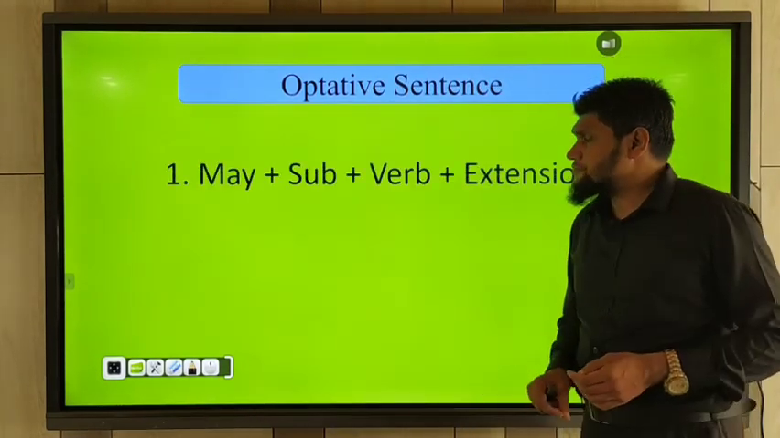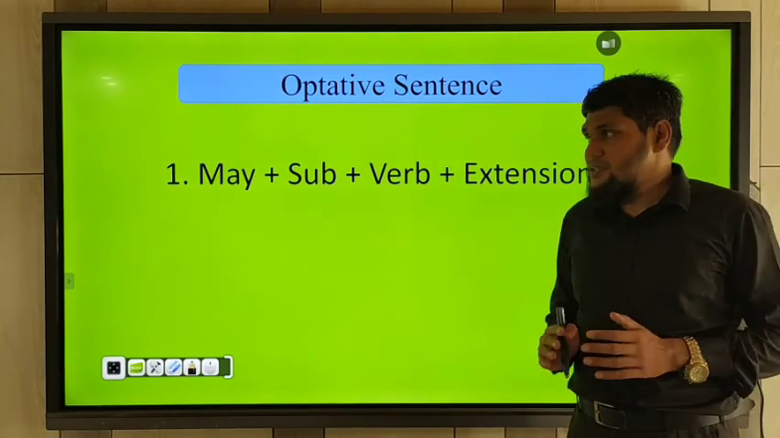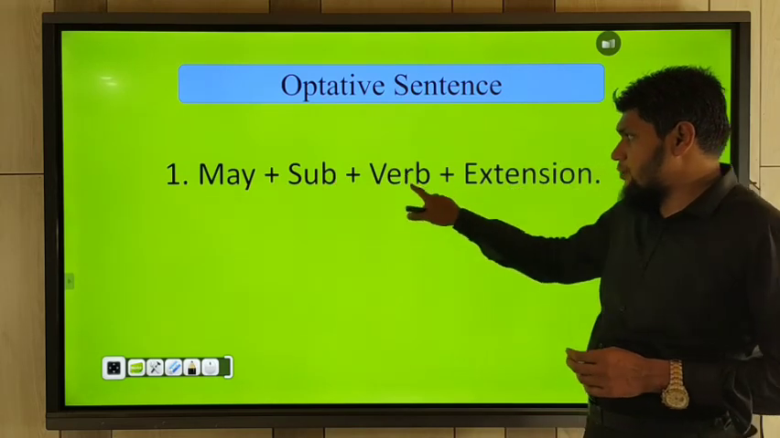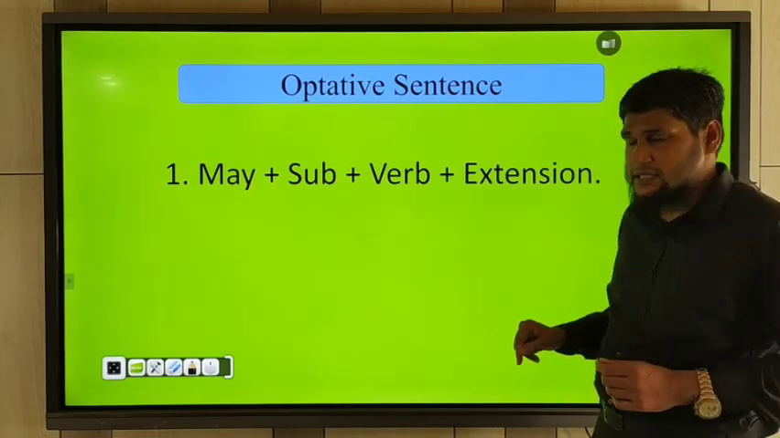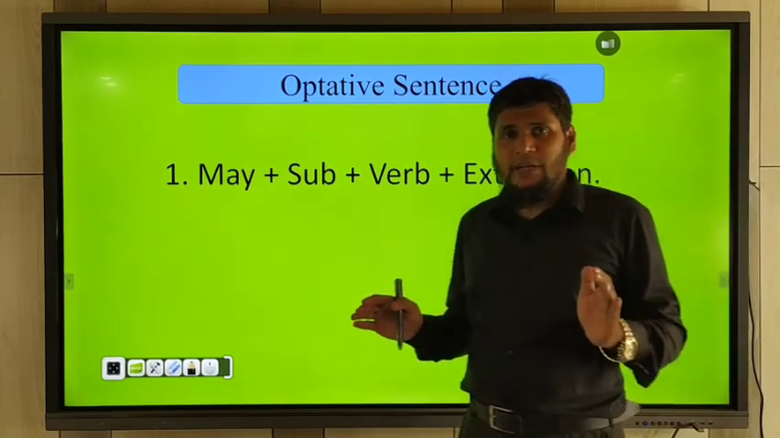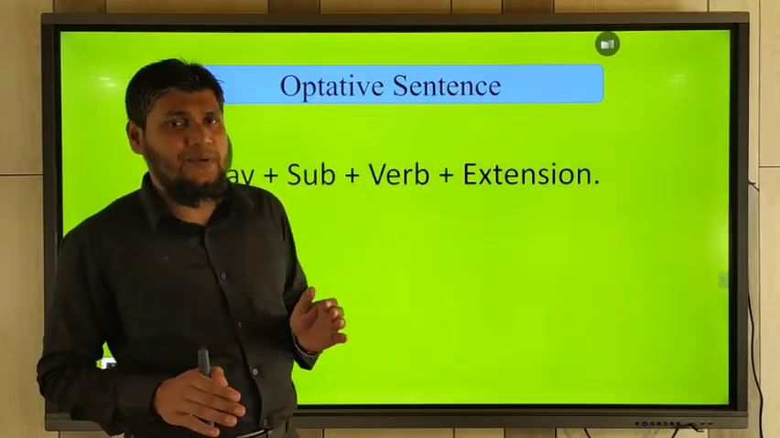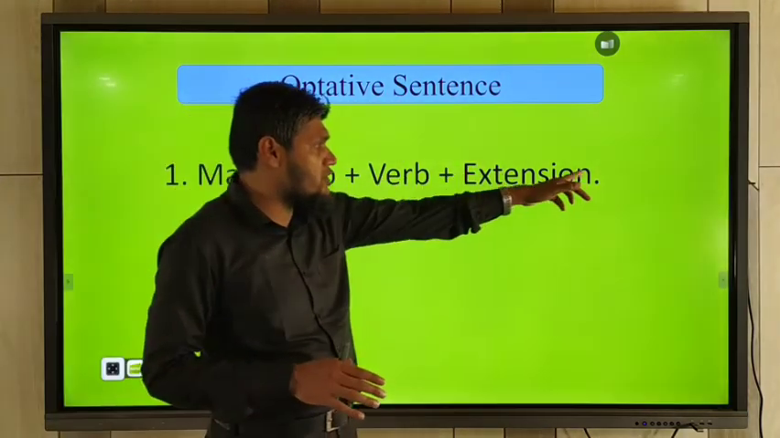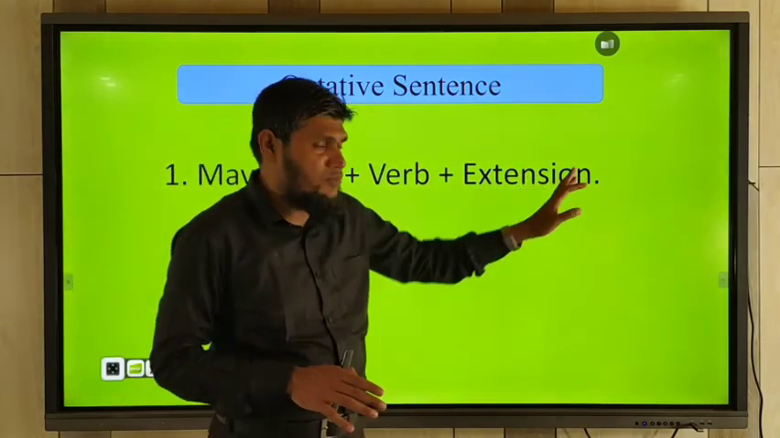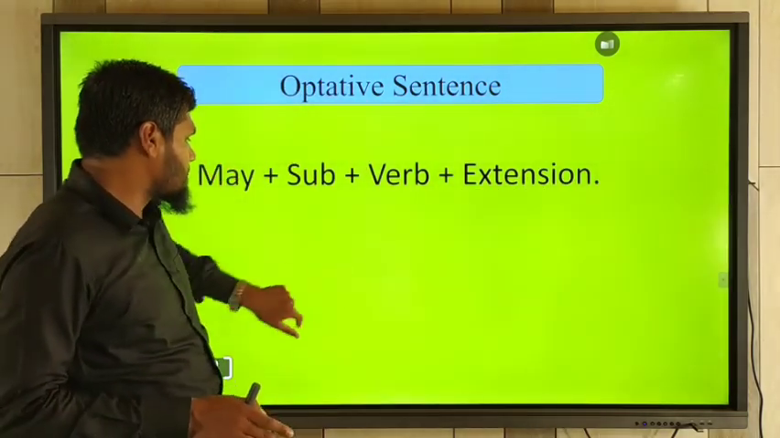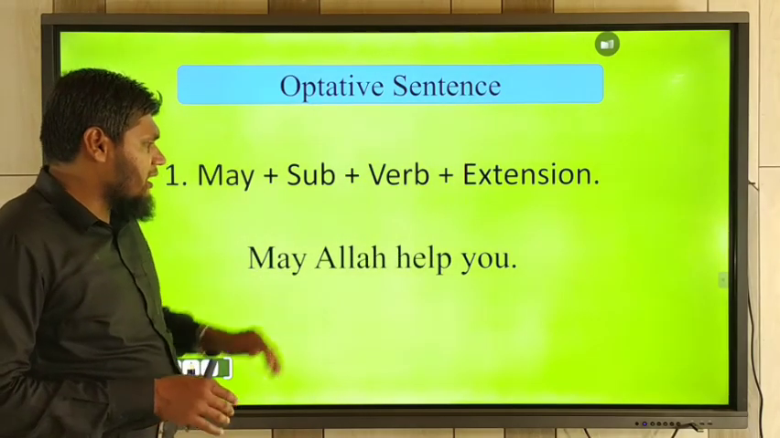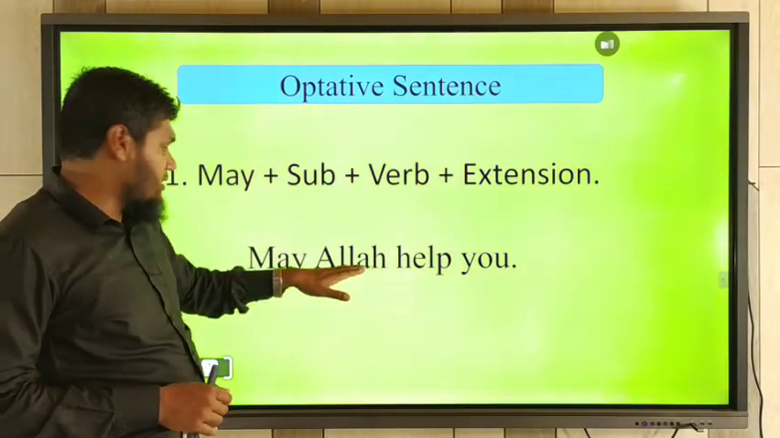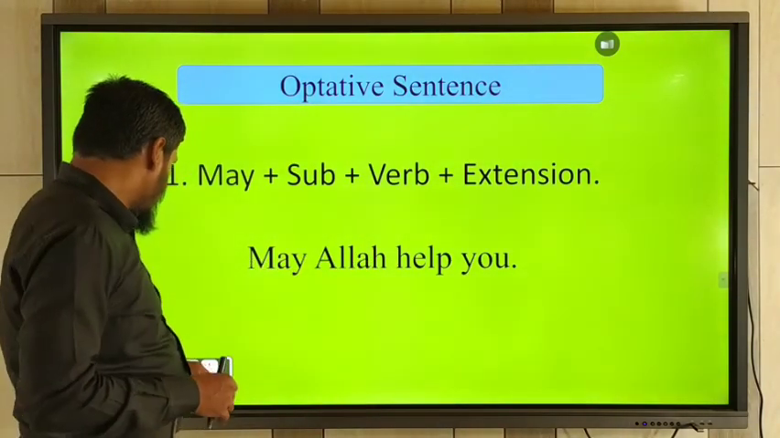So rule number one, structure number one. Optative sentence generally started with auxiliary may, and then subject and verb is used with extension. Okay. Difference between interrogative and optative sentence in this structure. If you use may in interrogative sentence, you should use question mark, but in optative sentence you should use full stop. Okay. For example, may Allah help you. May Allah help you. Here the sentence is started with may.